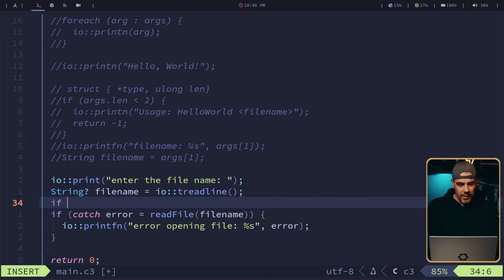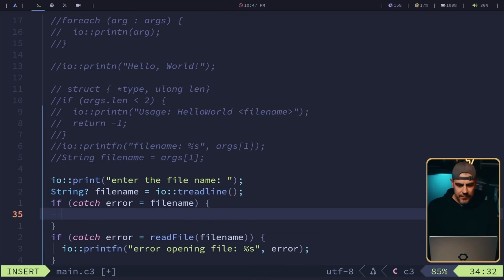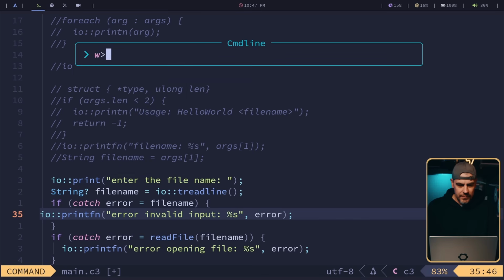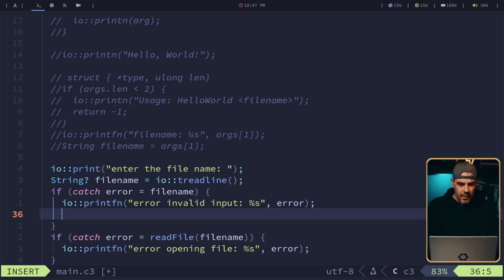So like we did before, if catch error equals file name, if that's actually an error, we should go IO print fn error invalid input. Put the string in there. We don't need a new line. It's going to be something to get used to because in C with printf, I'm always adding a backslash n if I want a new line. And then we can return -1 out here.